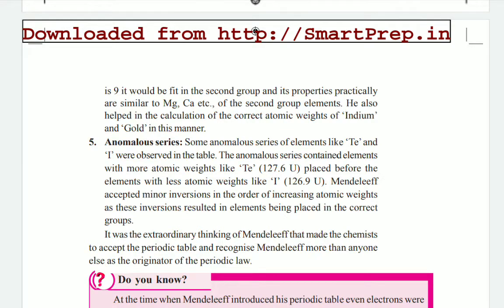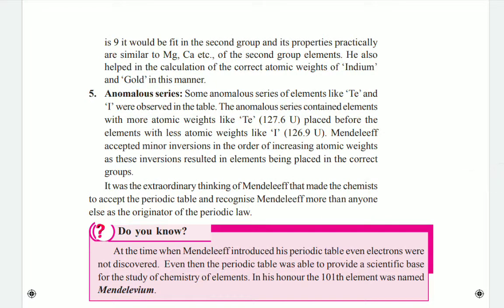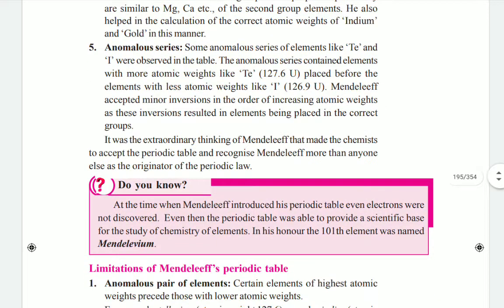And after that, the fifth one, the anomalous series. Some anomalous series of elements like tellurium and iodine were observed in the table. The anomalous series contained elements with more atomic weight, like tellurium, placed before elements with less atomic weight. So Mendeleev accepted minor inversions in the order of increasing atomic weights, children.